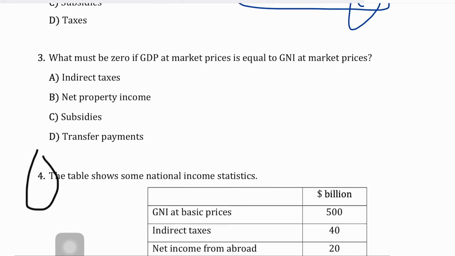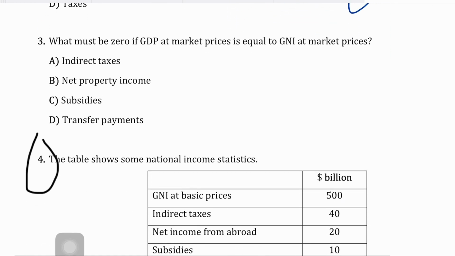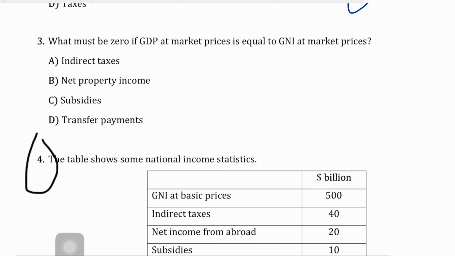Question 3 says, what must be zero if GDP at market prices is equal to GNI at market prices? The correct answer to this question should be B, that is net property income, because net property income is included in GNI, but not GDP. If there is no property income from abroad, then the two measures would be equal.